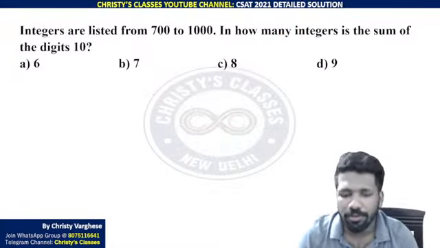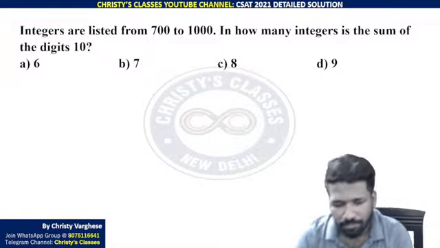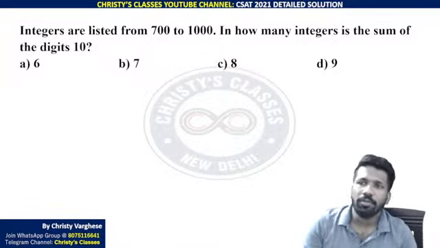So this is another good question. Try this. You can say it's a hybrid question. Permutation, combination and numbers, both ideas are needed here.